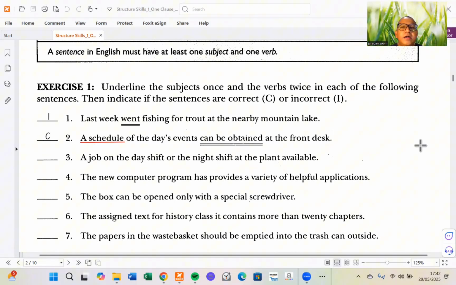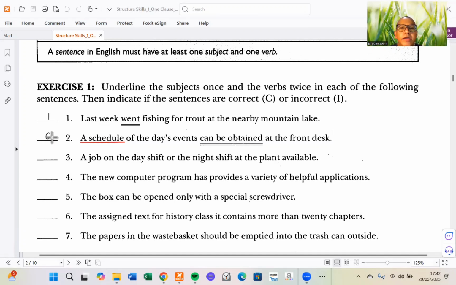But because the day's events comes after the preposition of, we don't classify this as the core noun or the real subject. So the real subject is a schedule, and can be obtained is the verb. Meaning this is correct because the sentence provides a subject and a verb.